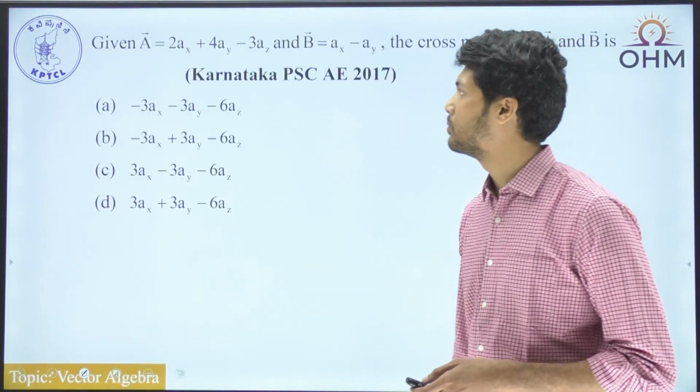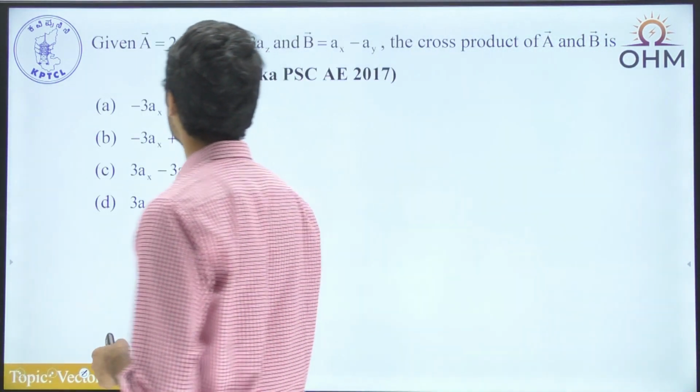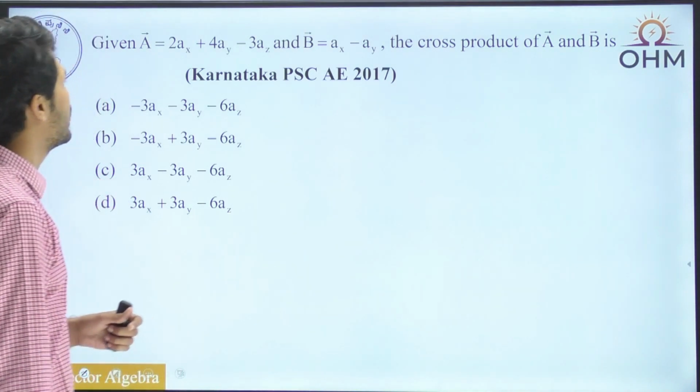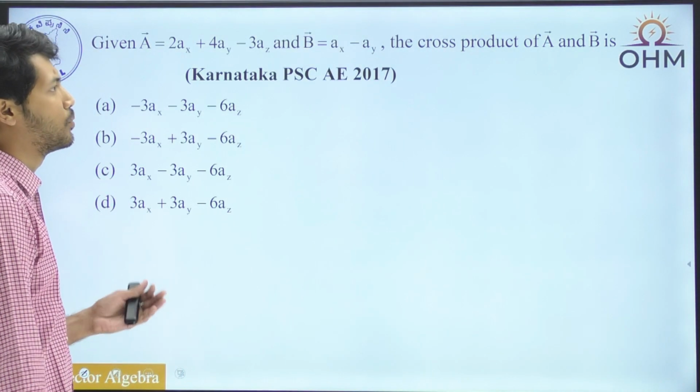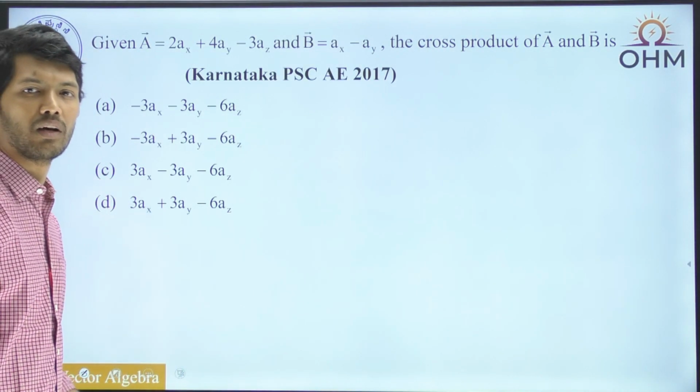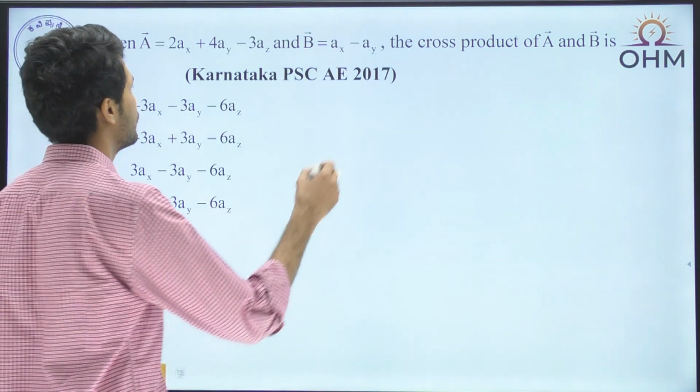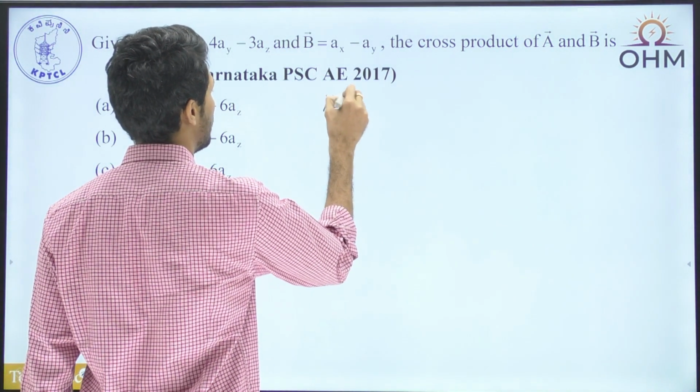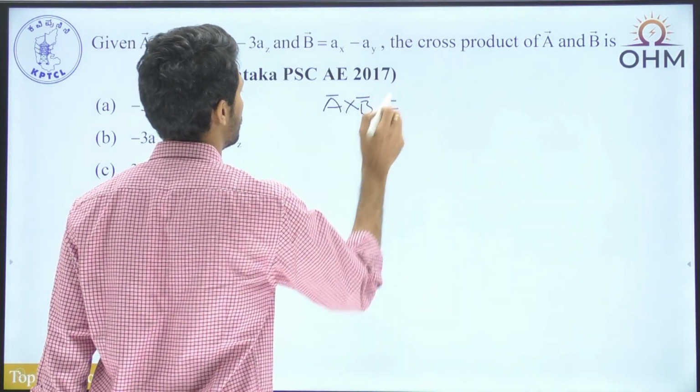First, we look at questions from vector algebra. Here we are given 2 vectors, a bar as well as b bar, and we are supposed to take the cross product of both the vectors. It's a pretty simple question, a class 12 question I could say. So we have a bar cross b bar. This is what we are supposed to find out.